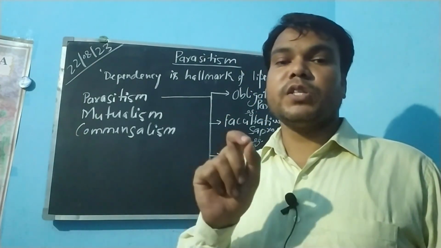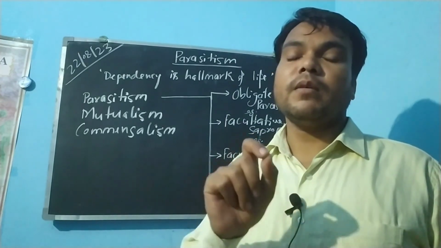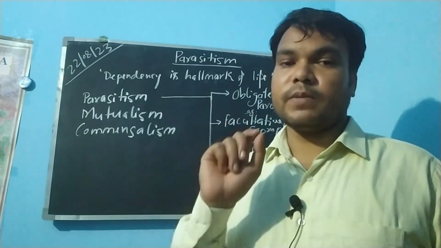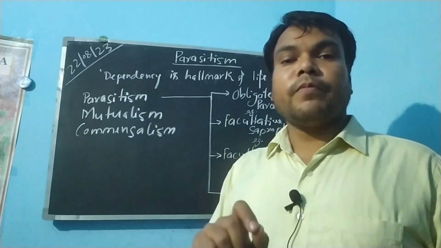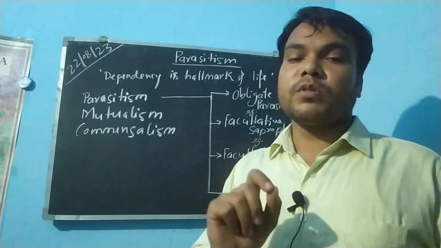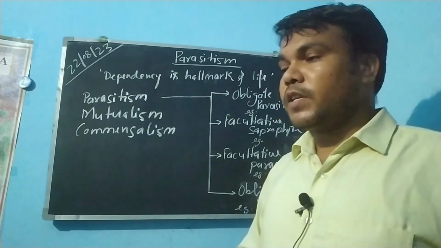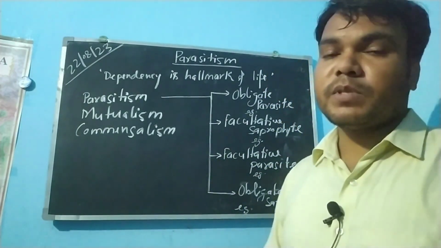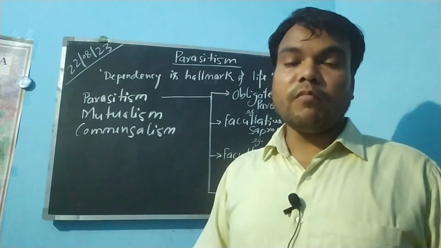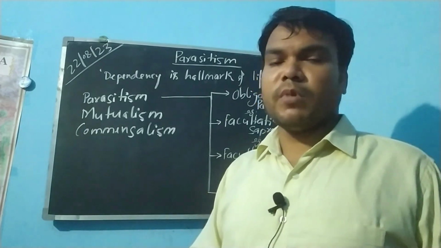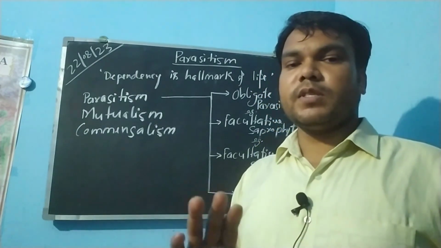Examples are Pythium, Fusarium and Rhizoctonia type of pathogens.